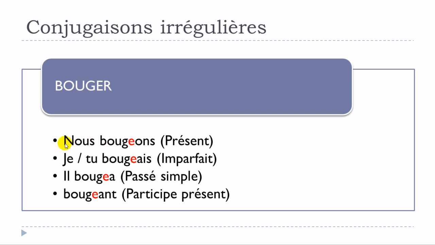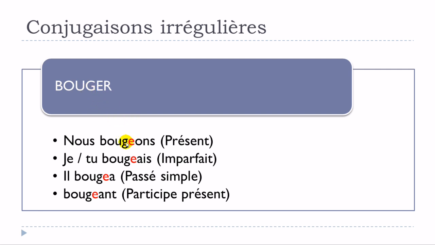Okay, so if you have a look, and if we would respect the rule, we should write it like nous B-O-U-G, so without this E here, O-N-S. But let's just imagine that the E is not here. Phonetically, we would get the sound bougon, nous bougon. And then the problem is that it would be difficult to make a connection with the infinitive. The infinitive is bouger, je, okay? So ge and je, all right?